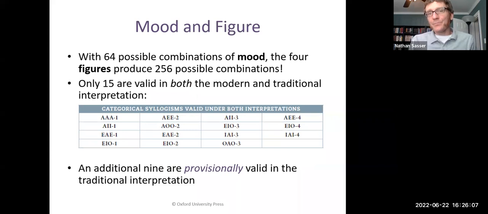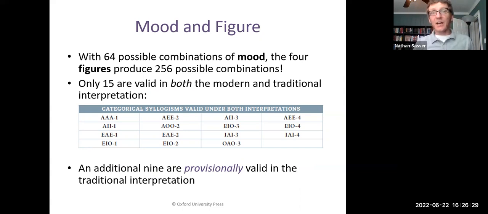All right, now, if you have the mood and the figure of a categorical syllogism, it's like you got the template, the structure of the whole thing. You know exactly what it's going to look like. You just don't know what the terms actually are, but you know exactly where all the terms are going to go.